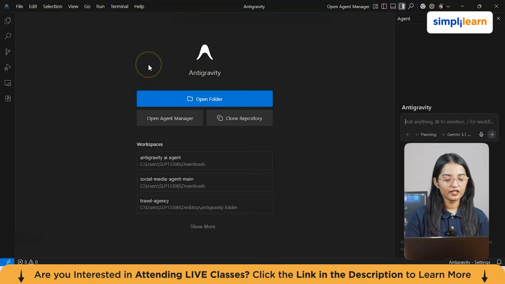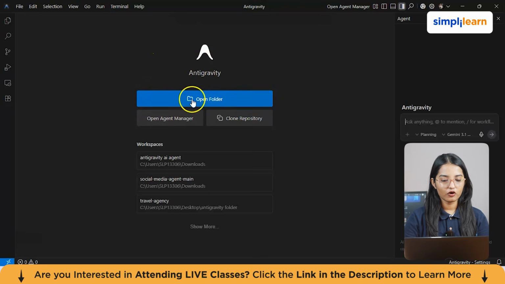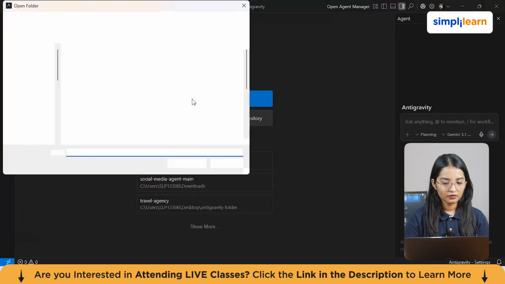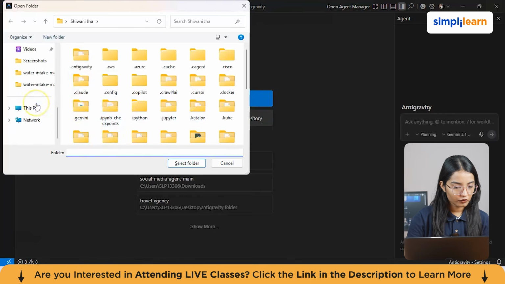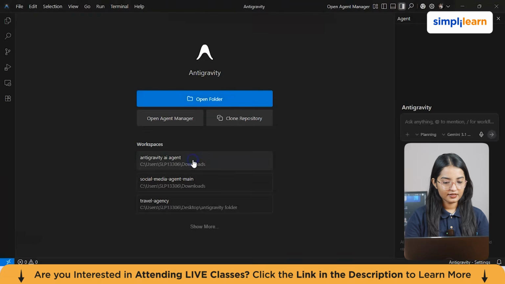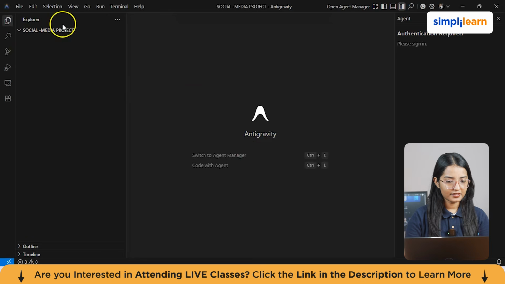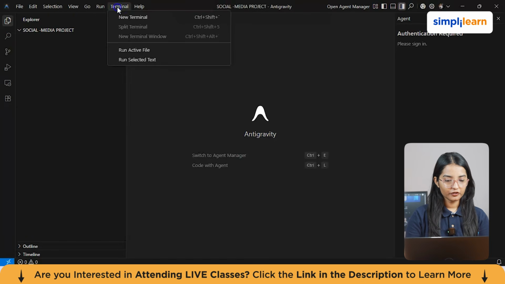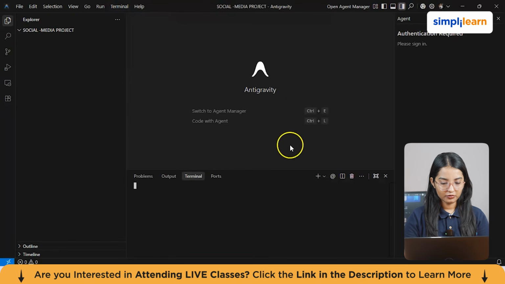Now you can just drag and drop your folder from here, or you can also click on open folder and search for your folder from here. So here we have social media project, so we'll just select that. So now, as you can see, our folder is now open. From here, you can also click on terminal, new terminal.